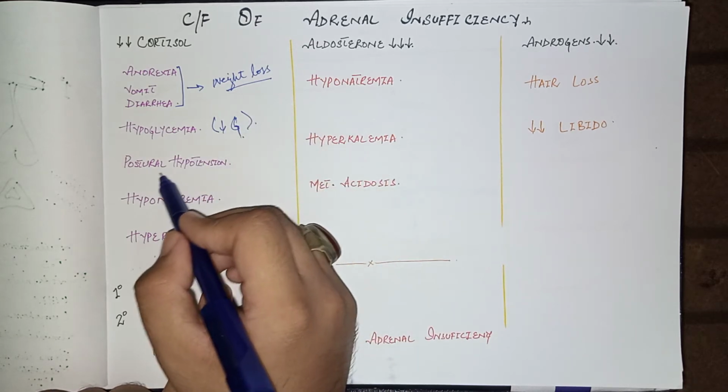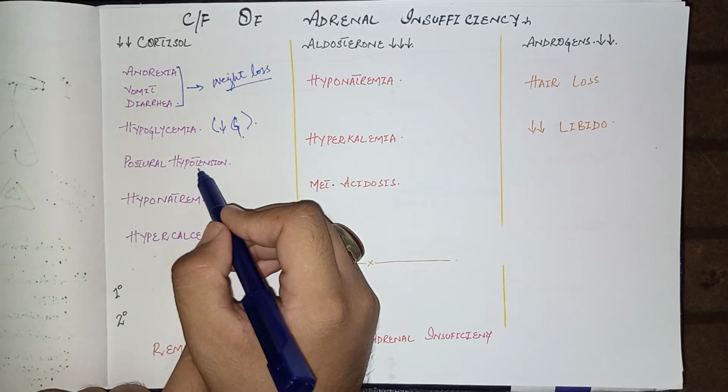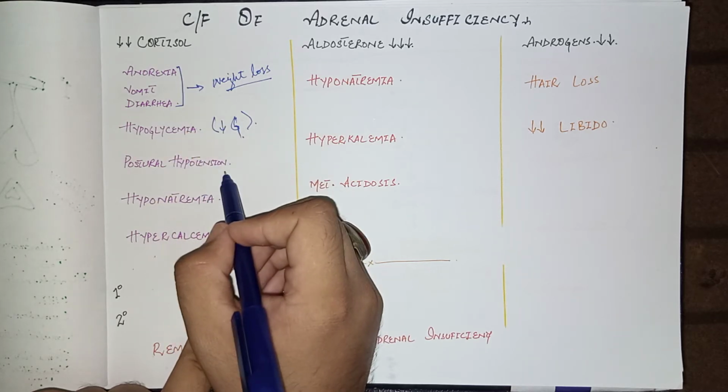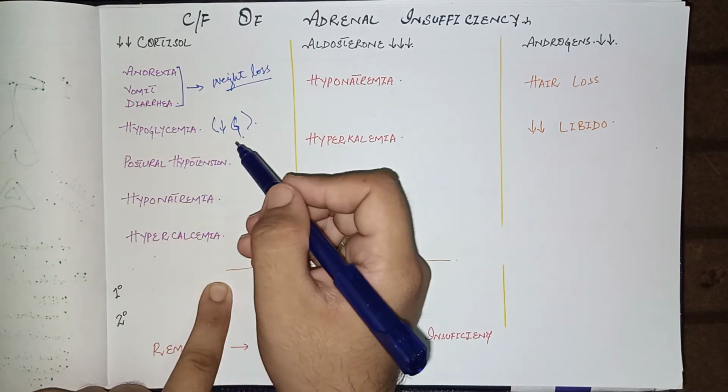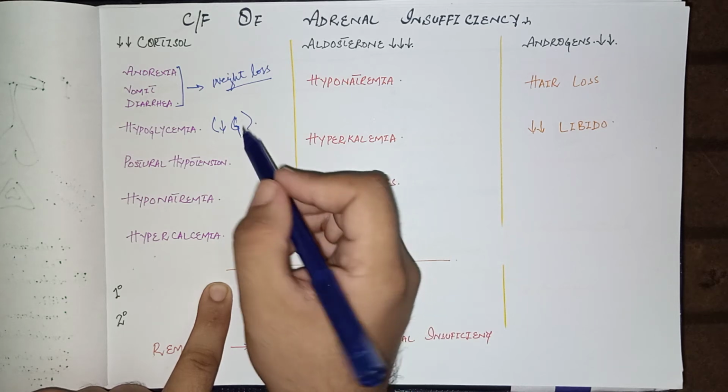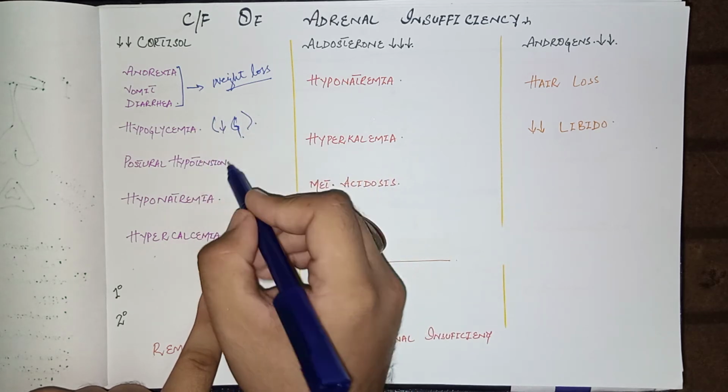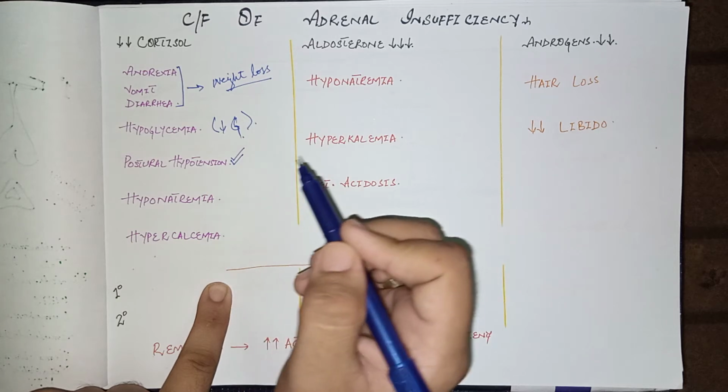And the other feature is postural hypotension. As we know, cortisol is a stress hormone, released in the fight or flight response. So when the cortisol levels are low, it may lead to postural hypotension.